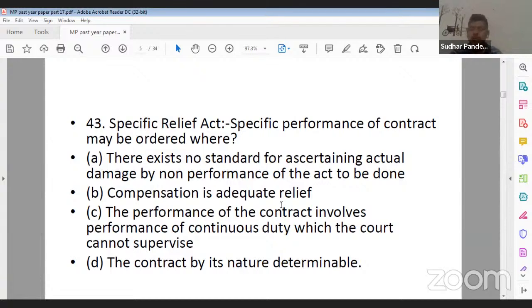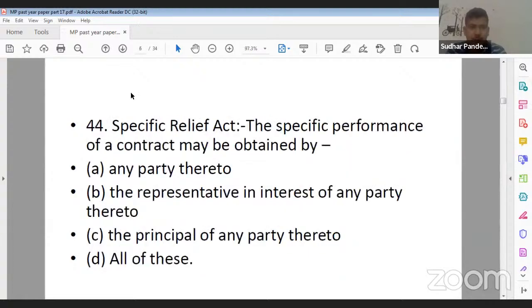Yes, Ankita Gupta ji, 42, D is the correct answer. Question number 43. What should be the correct answer? Specific performance of a contract may be ordered when option A, there exists no standard for ascertaining actual damage by non-performance. Option B, compensation is adequate relief. Option C, the performance of a contract involves the performance of a continuous duty which cannot be supervised. Option D, the contract by its nature is determinable. What should be the correct answer? 43, yes, A is the correct answer, Vinny ji. You are correct. Now, let's move further.